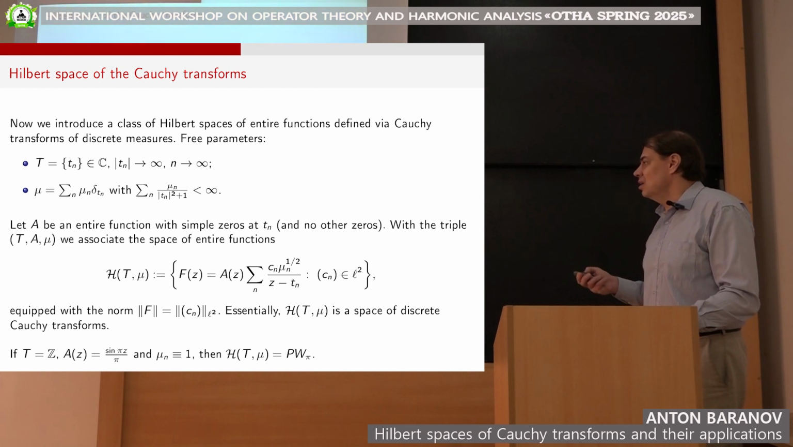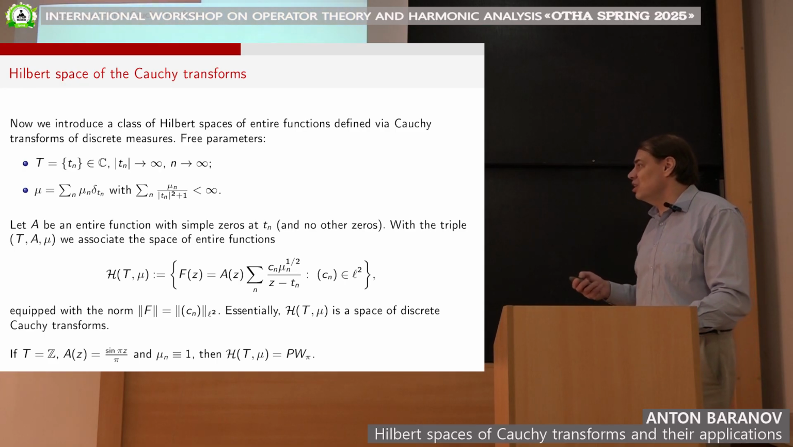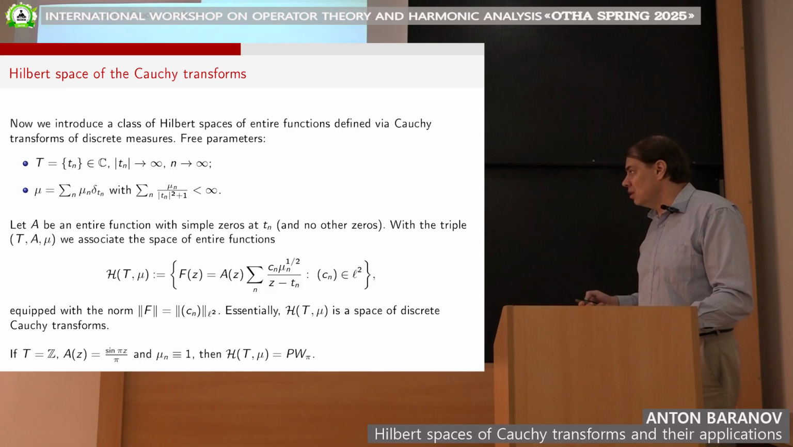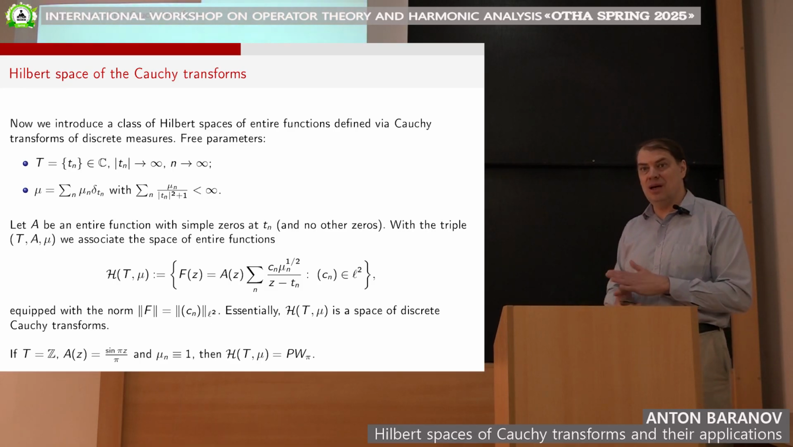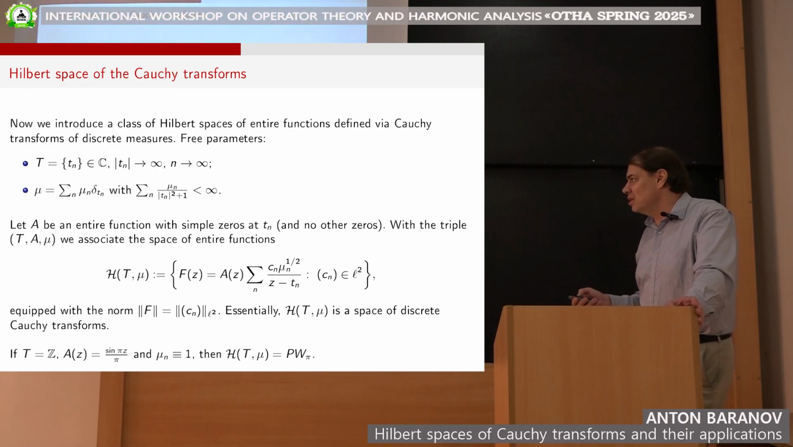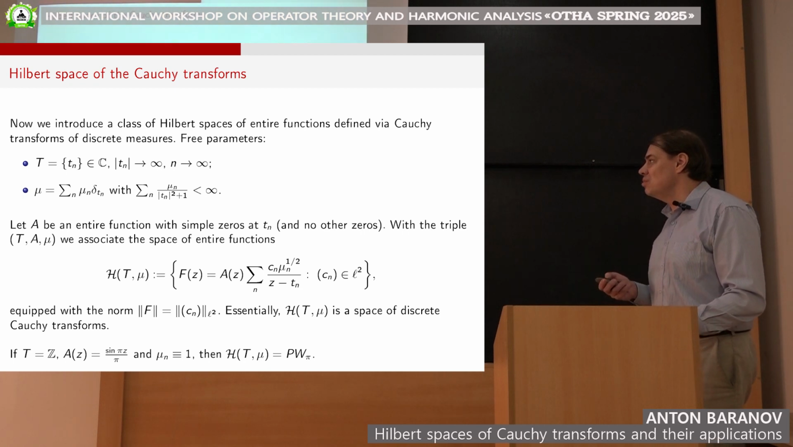And again, if we recall this example with the Paley-Wiener space and the Shannon-Kotelnikov-Whittaker formula, of course, it's a special case where as T we take integers, as A we take this function, sine pi z, and these masses are identically 1 in our case. In this case, our space is just the usual Paley-Wiener space. So, what good properties does this space H(T, mu) have?